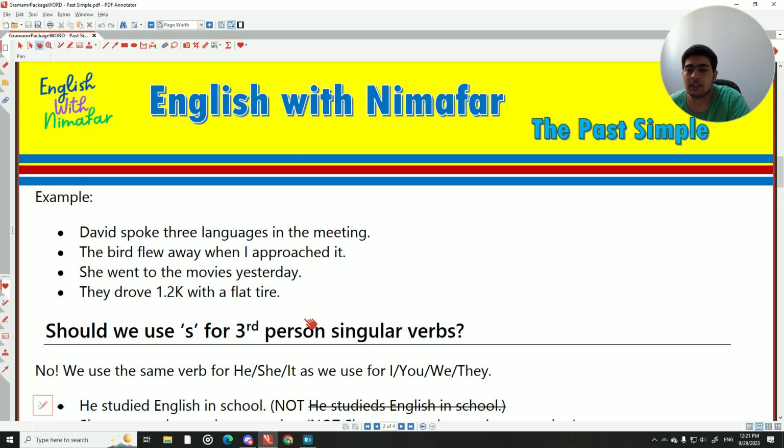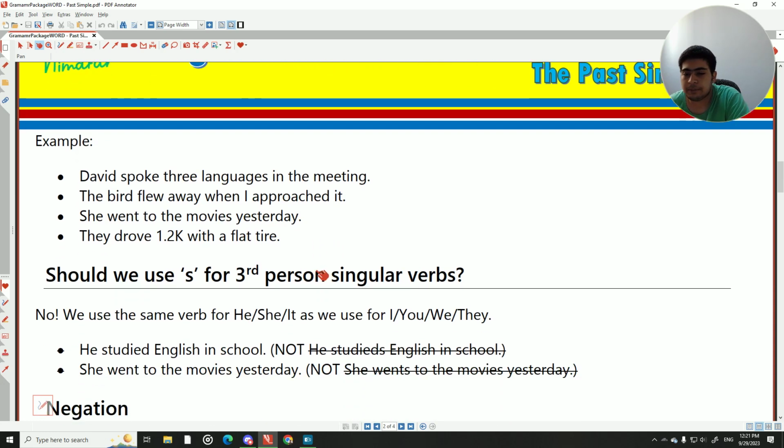So, for example, David spoke three languages in the meeting, or the bird flew, past form of fly, flew away when I approached it. She went to the movies yesterday. Here, the movies means cinema, the place where you watch movies. And they drove, past of drive, and went is past of go. They drove 1.2 kilometers with a flat tire.